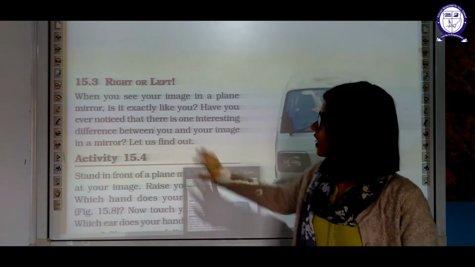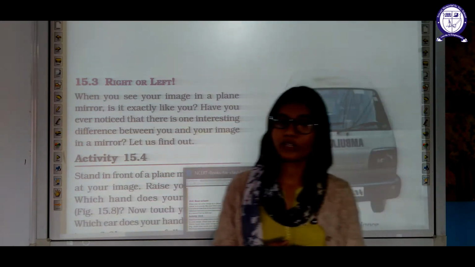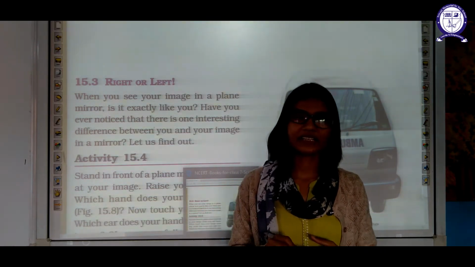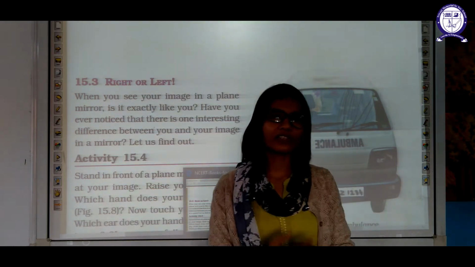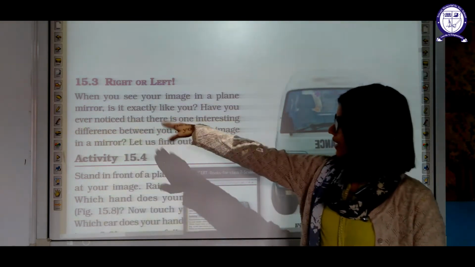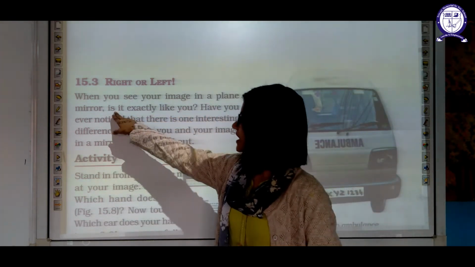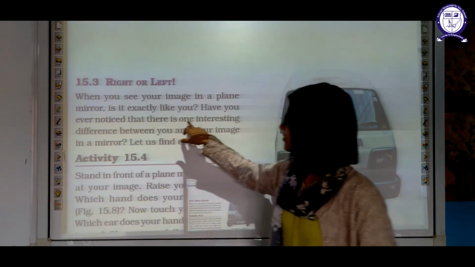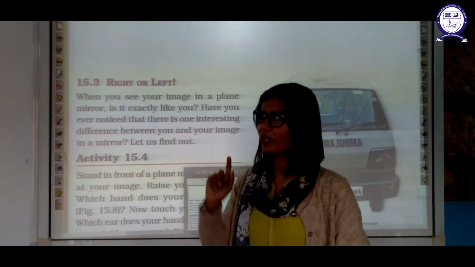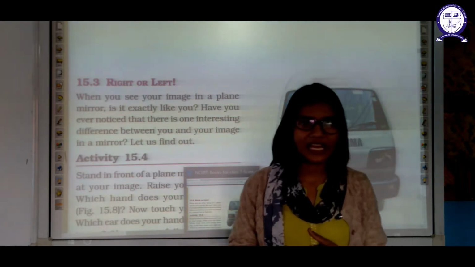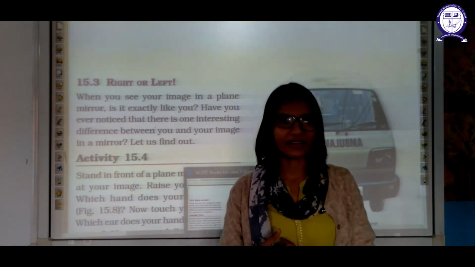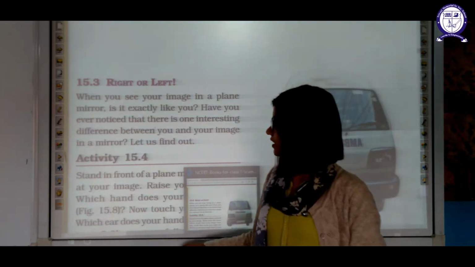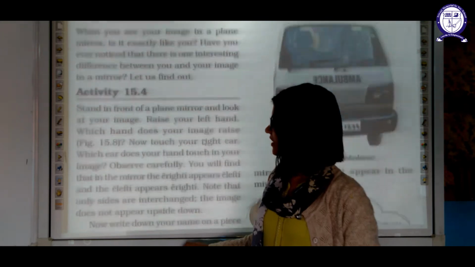Okay, now, right or left. In this we are going to discuss the second property of the mirror, which we can say is lateral inversion. When you see your image in a plane mirror, is it exactly like you? Have you ever noticed that there is one interesting difference between you and your image? Your left side in your image is always the right side, and your right side will always give the left side. Have you observed this? For that, let us perform another activity.